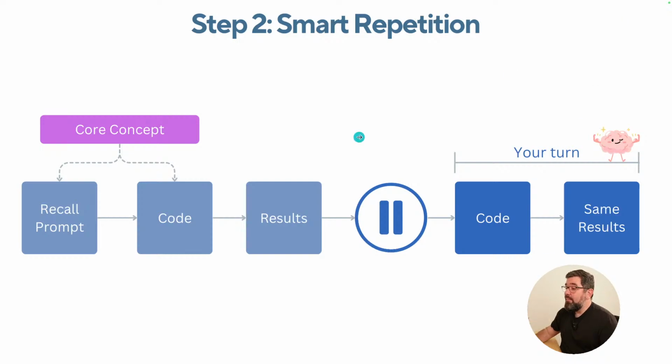So step number one is you gotta understand what is that core concept. Remember, I gave you a list of 7 core concepts in the order you gotta learn them. So if you took a screenshot, then you can go back and watch that part. Remember, you only have 7 days before I take this live out. So you learn the core concept, and now I'm gonna give you a recall prompt. So, same example as I was using, input and output. Input is some information you give to the computer. Output is some information that the computer gives back to you. Like you watching this video right now is a form of output, a very sophisticated form. You typing on your keyboard is a form of input, okay?